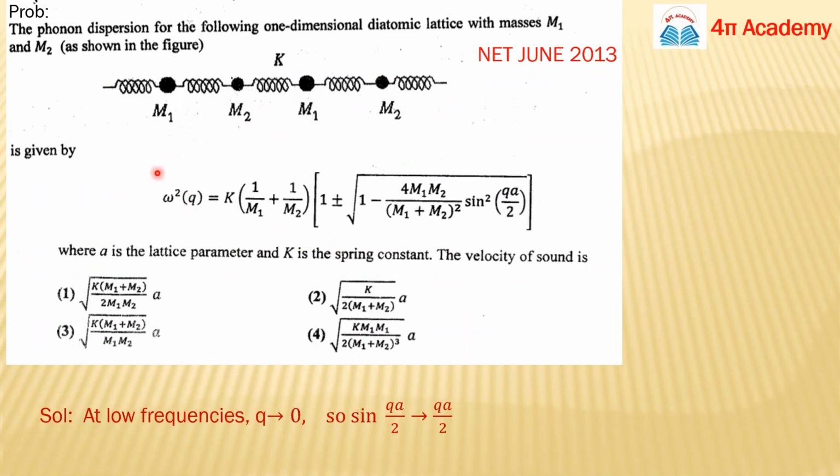Yes, ma'am. Okay, see, they have given that this is the dispersion relation for your one dimension diatomic lattice. So it's omega square equals to this term. Whenever you have such a relation, the dispersion relation, in your question, your first thing is to write the formula which we have discussed for your diatomic lattice. So write your formula. In your formula we have beta here, beta, 1 upon m plus 1 upon M.